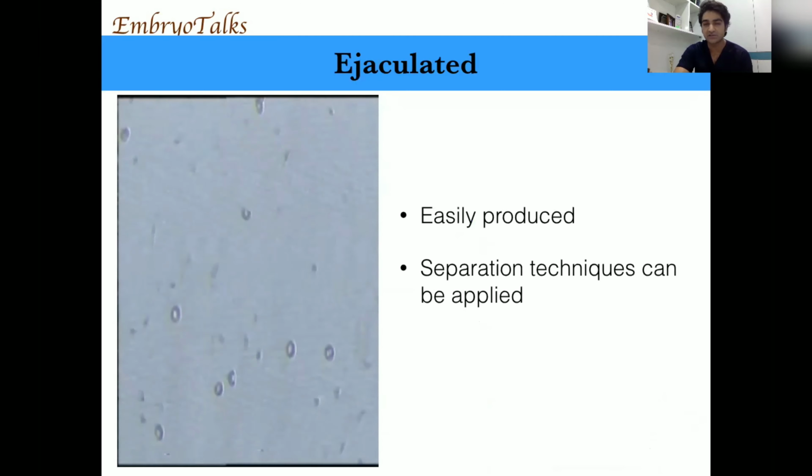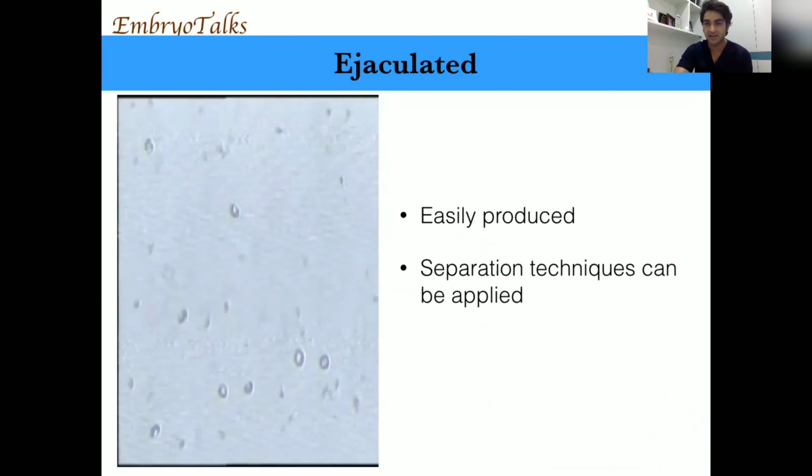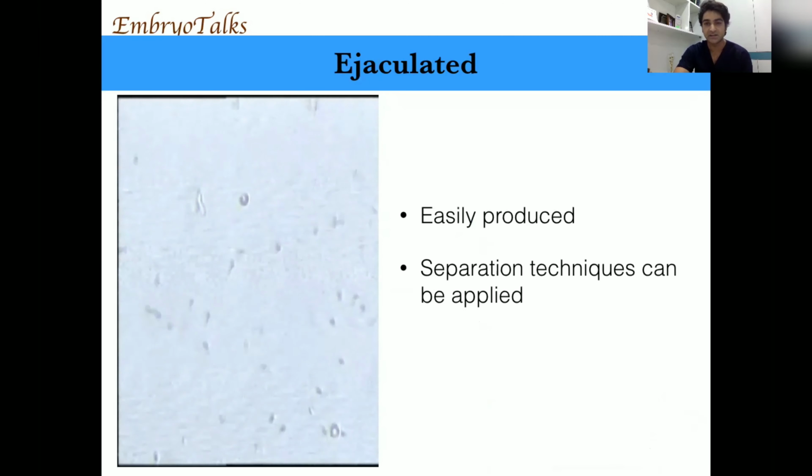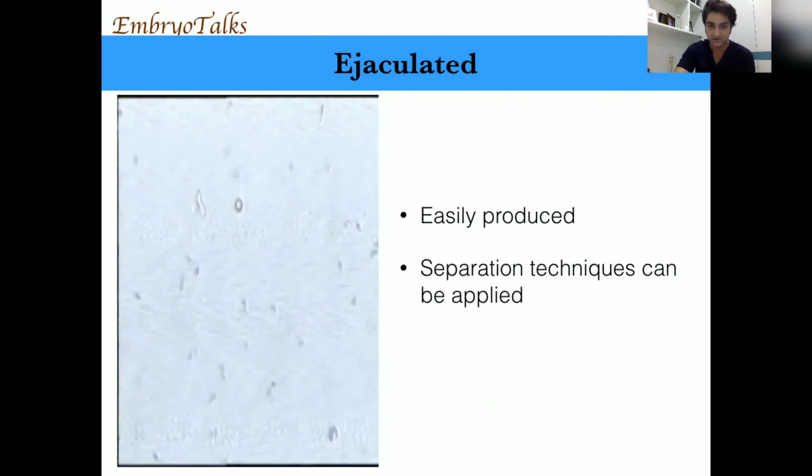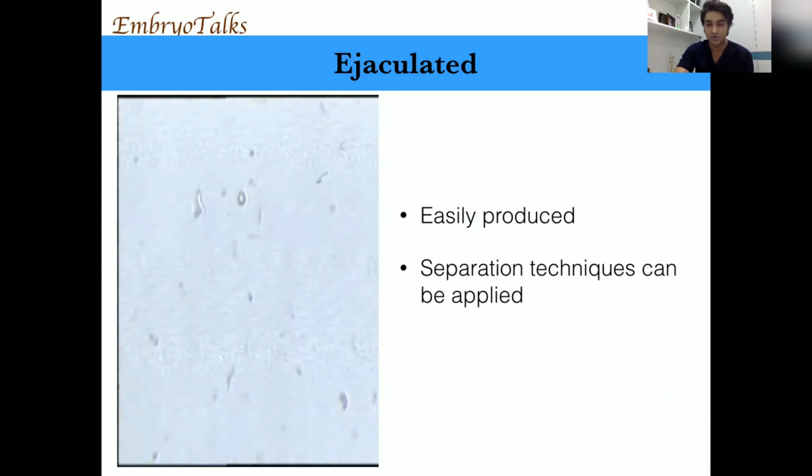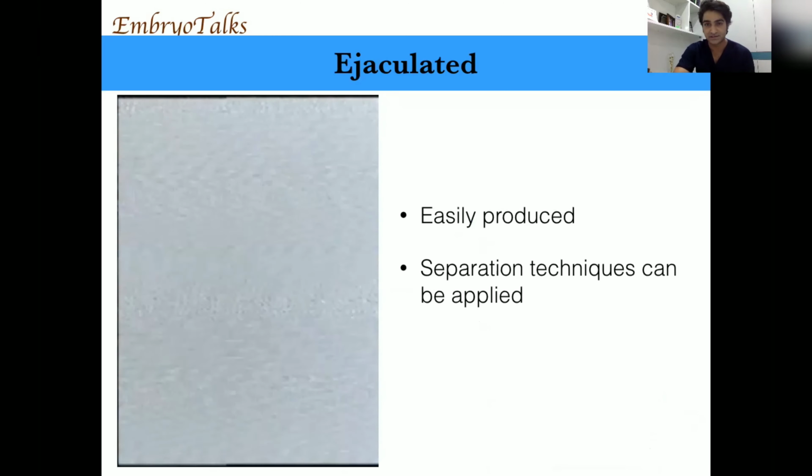So let's talk about the availability. See, getting the ejaculate is quite easy. It is painless and doesn't take time. You just give the container to the patient and it will come back in 5, 10, 20 or 30 minutes. It has good motility, good morphology, easy to choose for IVF or ICSI.